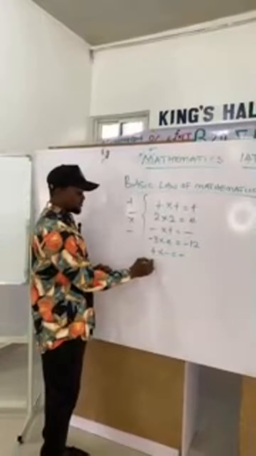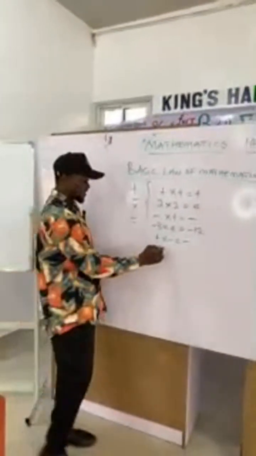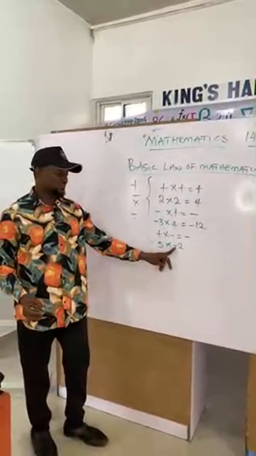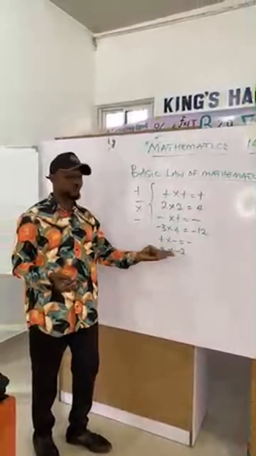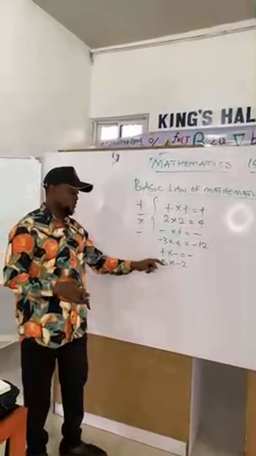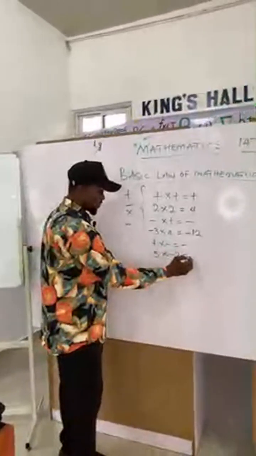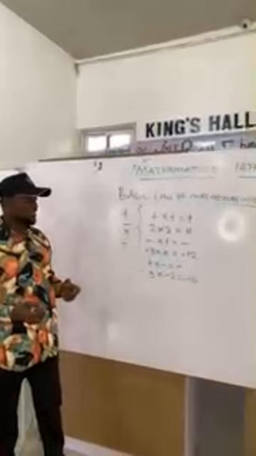Example, I have, let me say, 5 is a plus value times minus 2. The minus still maintains the law of minus. Normally, 5 times 2 is what? 10. But because of this minus, if you multiply 5 with the minus 2, the answer will give us minus 10. Take note of that law.